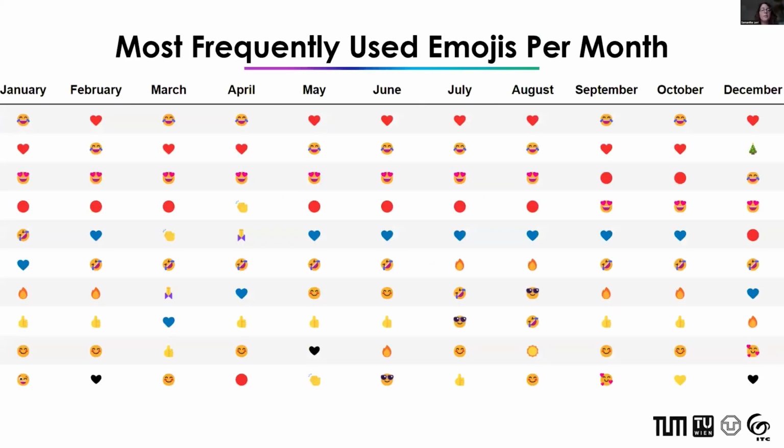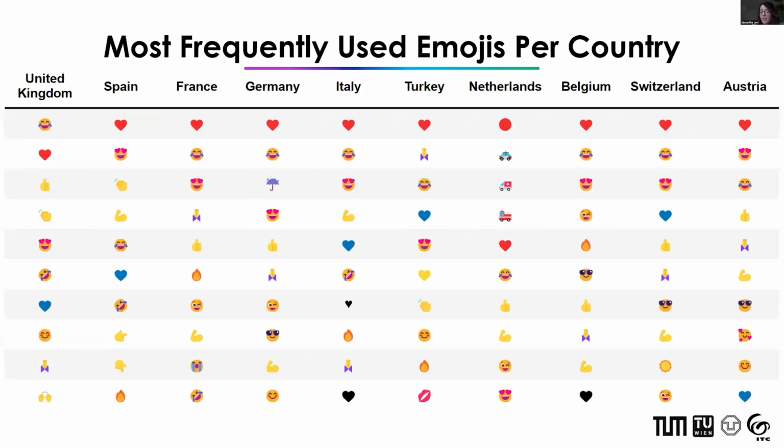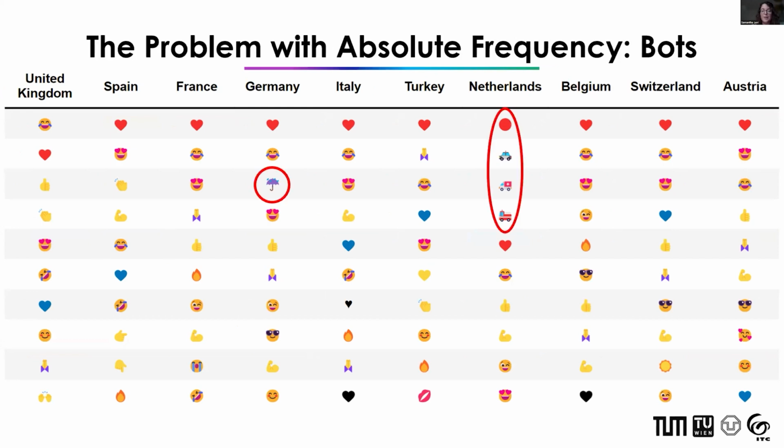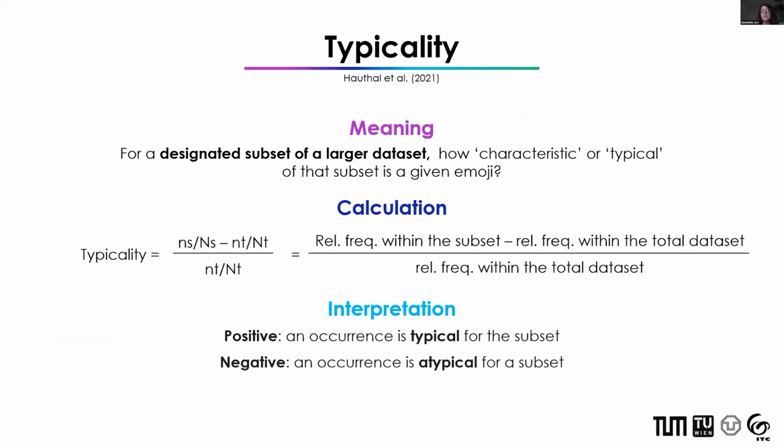So I started off just by looking at the most frequently used emojis by month and also by country. But already here, you can notice we have some unusual or unexpected emojis in these lists that were the result of bots, so non-human users posting very frequently. So it's clear from that that absolute frequency is maybe not the best metric to use in this case.